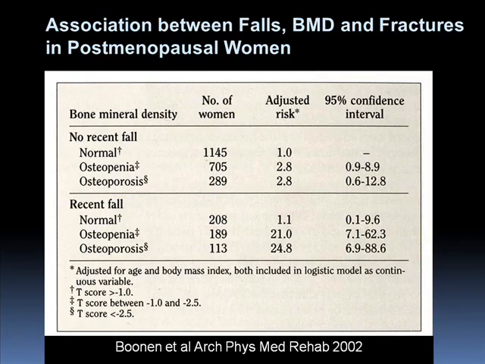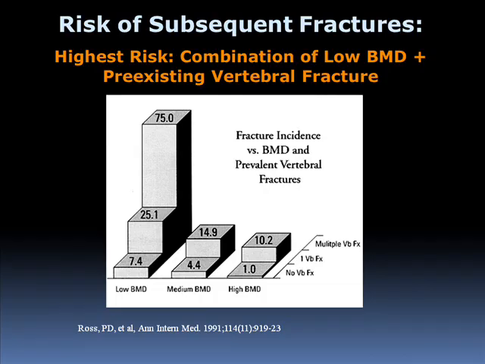This is a slide showing how falls impact on the risk of fracture. So even if you have osteoporosis and you don't fall, the risk is about 3 times a person with normal BMD. But if you have a recent fall and you have osteoporosis on BMD, then the risk increases to 25 times.